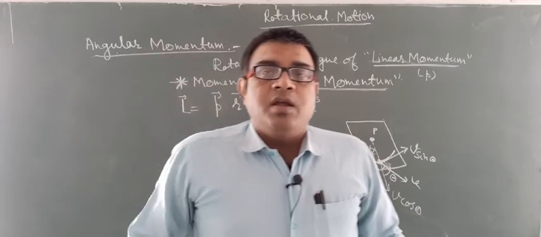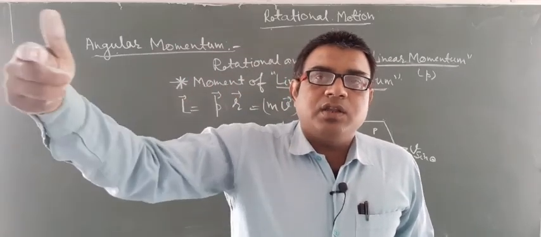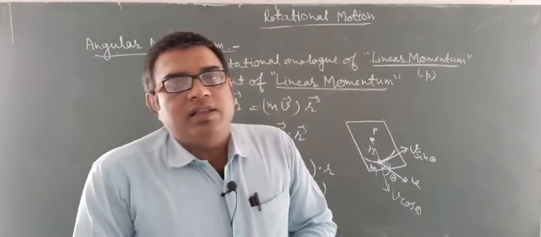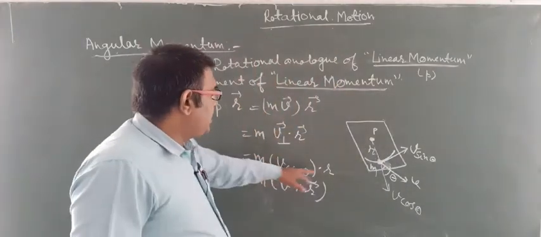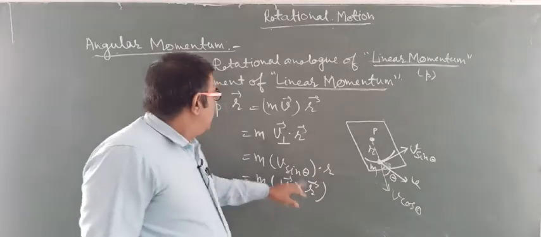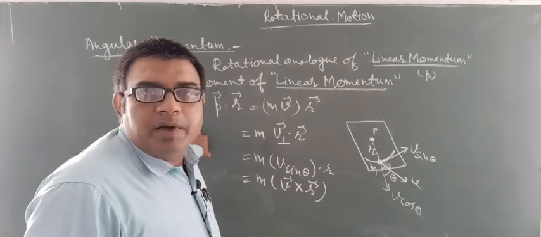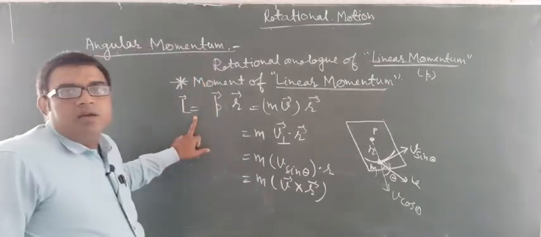That perpendicular component, that is v sin theta into r, v cross r, will give the angular momentum.